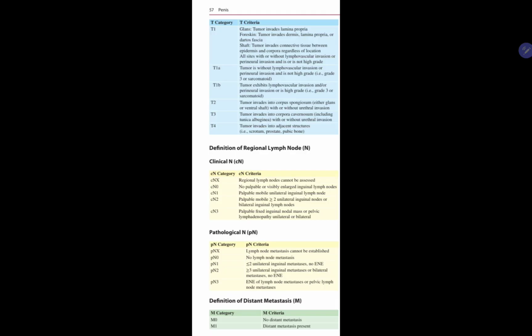A very important topic, penile cancer. T1, in case of glans penis, tumor invades lamina propria, foreskin invades dermis, lamina propria, dartos fascia, shaft invades connective tissue between epidermis and corpora regardless of location. T1a is tumor without lymphovascular invasion or perineural invasion and is not high grade. T1b exhibits lymphovascular invasion or perineural invasion or is high grade, grade 3 or sarcomatoid.